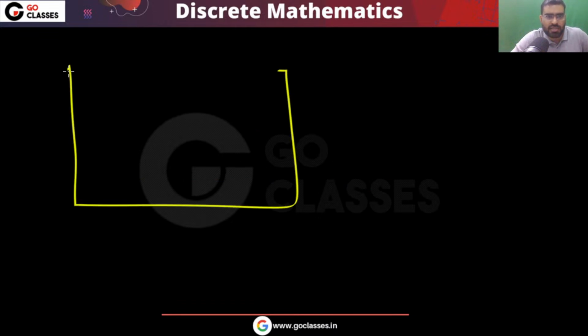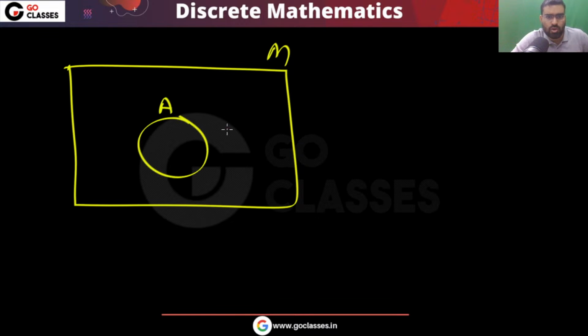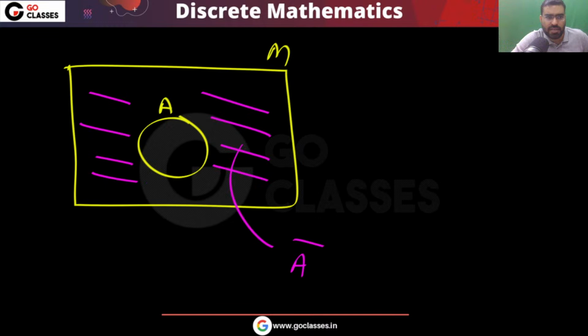See, Arnab, look at this. If this is your universal set, this is your set A, then this is your A complement, right? This is the area of A complement, and this is the area of A. Tell me, what is A intersection A complement? What is the common? This is the area of A complement.